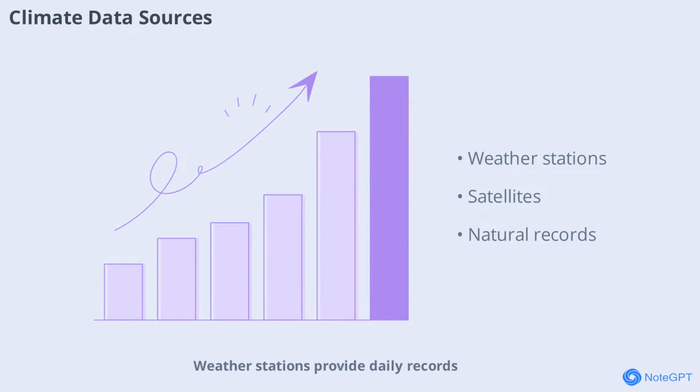Scientists gather climate data from a variety of sources. Weather stations provide daily records, while satellites offer a global perspective. Other sources include tree rings, ice cores, and ocean sediments, which reveal information about past climates. By combining these sources, scientists can build a detailed picture of how climate has changed over time.